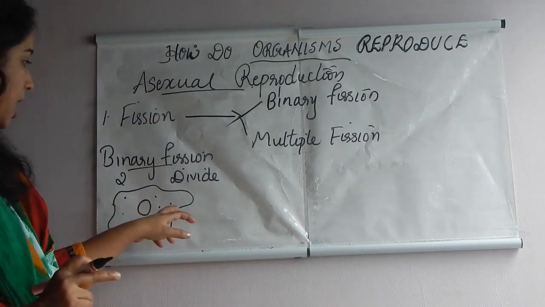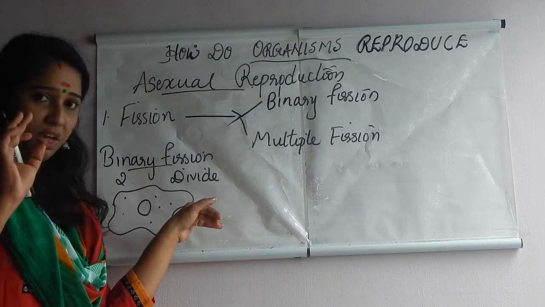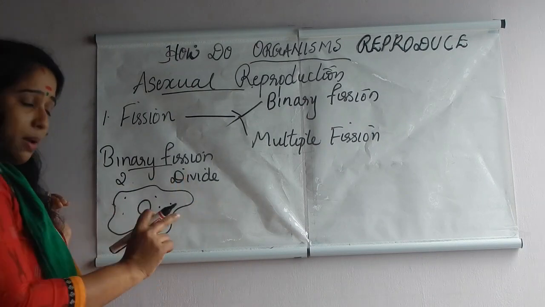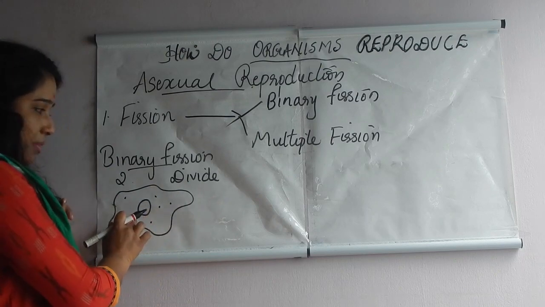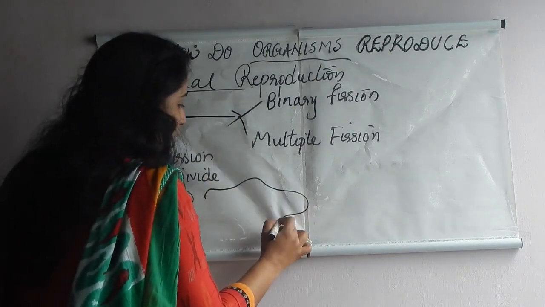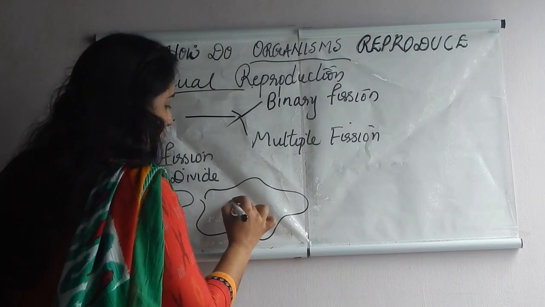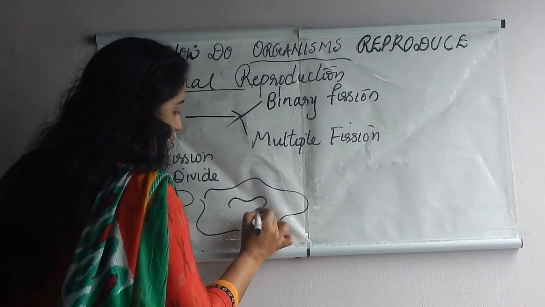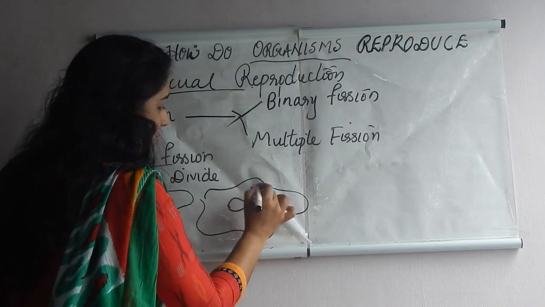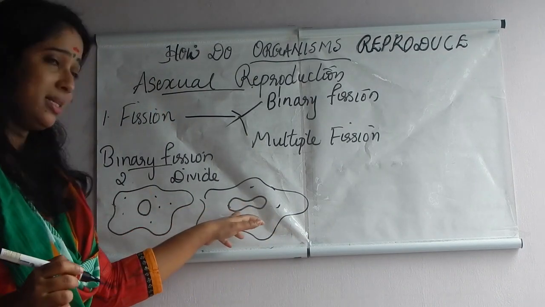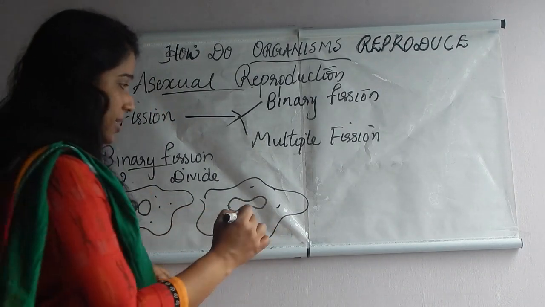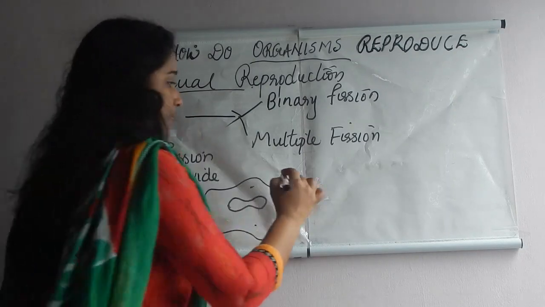See what happened. During favorable condition, first the mature amoeba starts to reproduce. Just see, this is amoeba. Second step, what happened? The nucleus starts to elongate. That is the first. First step is, the nucleus starts to elongate. It enlarges in size, see?